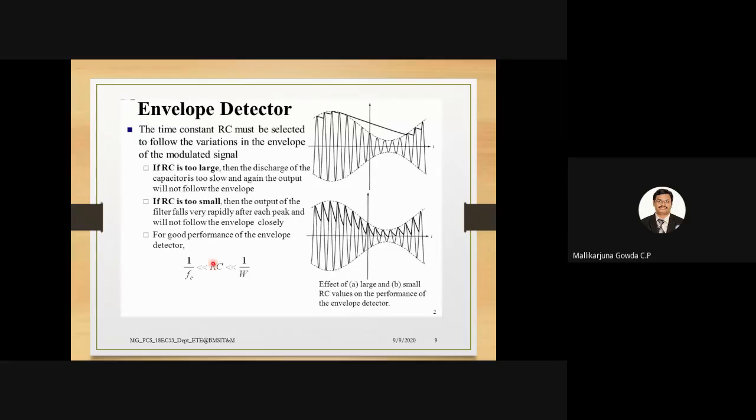So the time constant RL into C should be much less than the time period of the message signal, and much greater than the time period of the carrier signal. Then it is possible to track the envelope of the modulated signal, and that will give you the proper message signal at the receiver side.